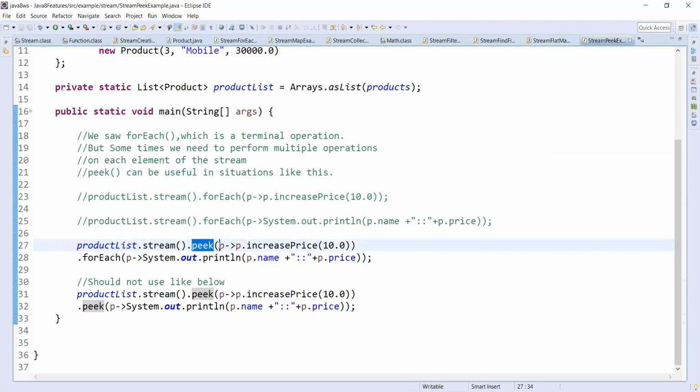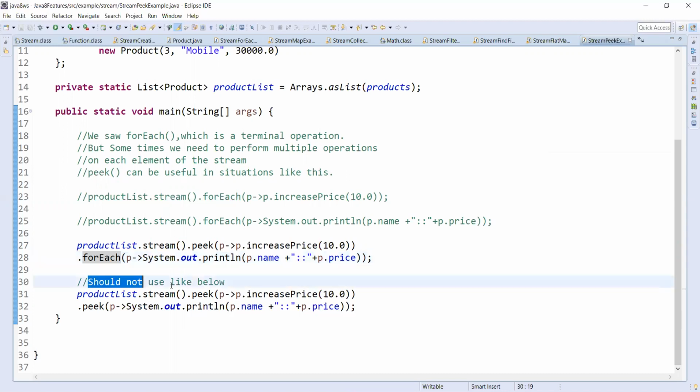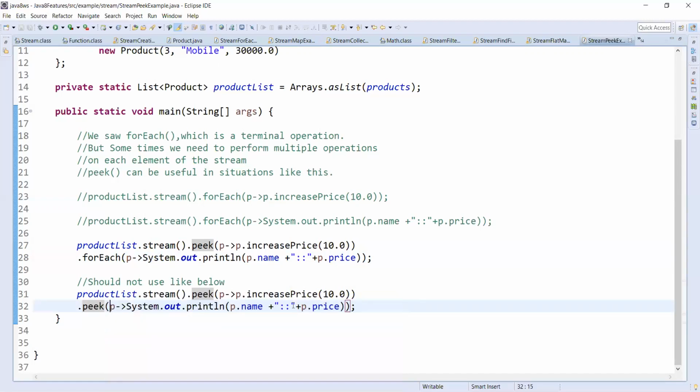So peek provides a stream by iterating and applying this function on each element, and we get the new stream, and we can use all stream operations on this. Here I'm using forEach to print that. The other thing we should notice is we should not use it like below. As peek is not a terminal operator, we can't terminate here.